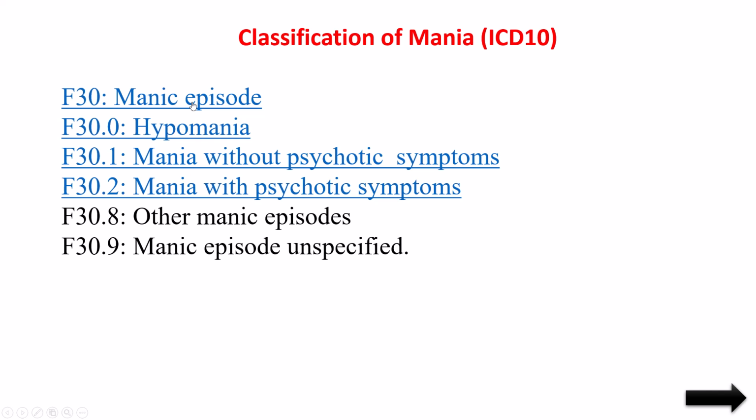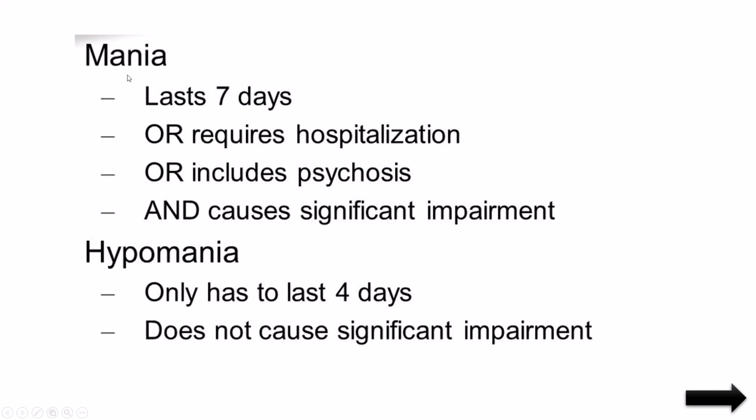You see, manic episode means it lasts 7 days. This is mania. The overactivity will be there and it will last for 7 days or require hospitalization, because hyperactivity will be there. So most of the time it requires hospitalization because we are not able to control the patient's overactivity.